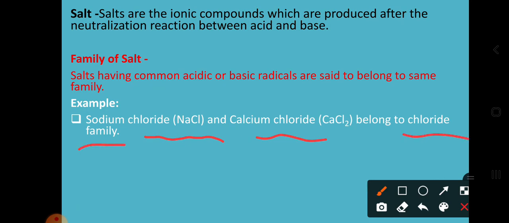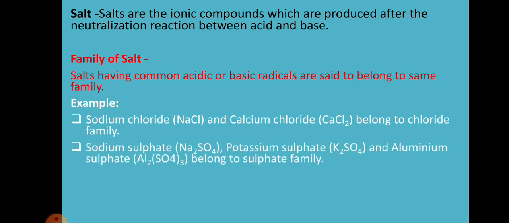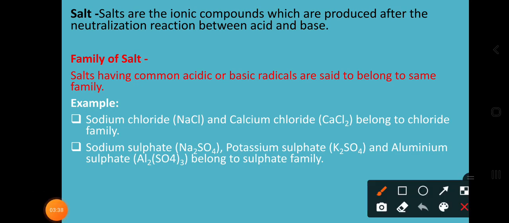This is the chloride family, because here you can observe the anion, that is Cl, in NaCl and in calcium chloride; both have Cl anions. Which type of ions are anions? They are negative. Anions are the negative ions and cations are the positive ions. So they belong to the chloride family. Cl is the chlorine family, or you can say chloride family.